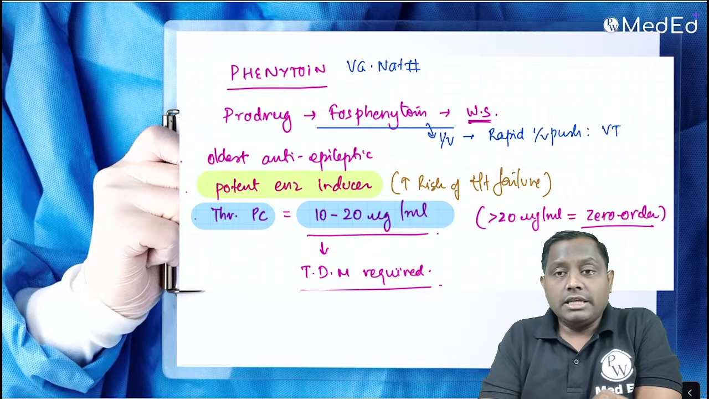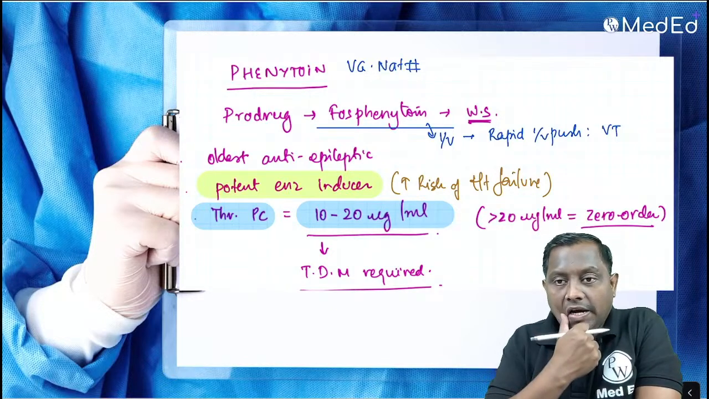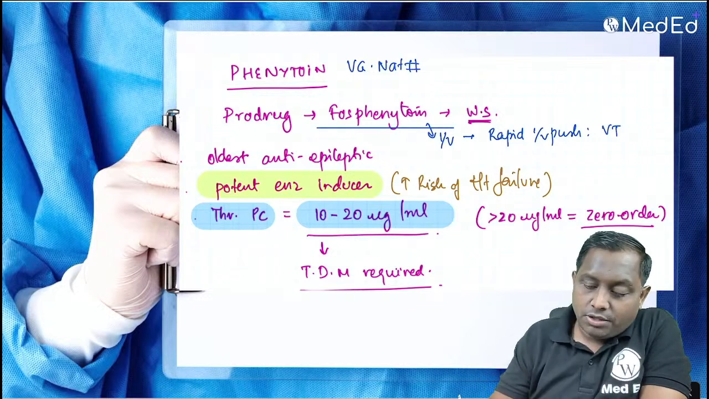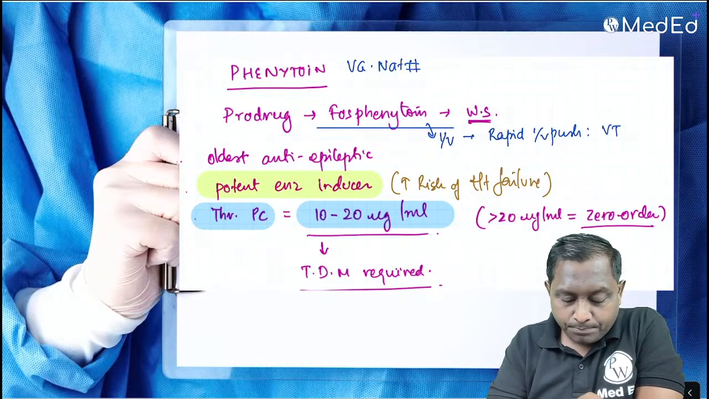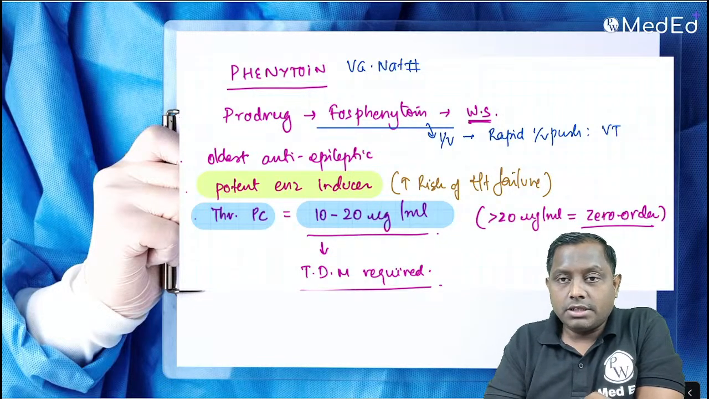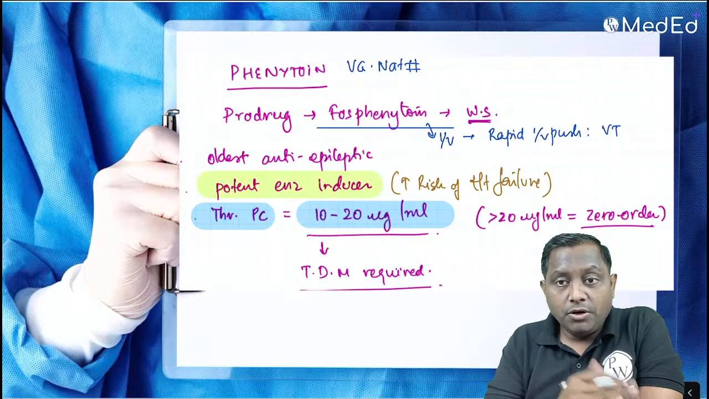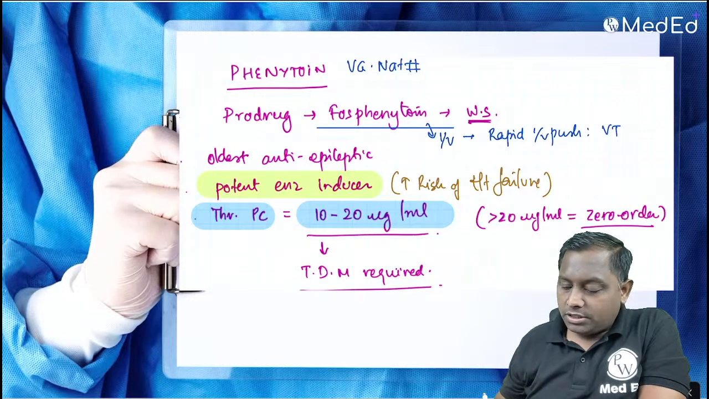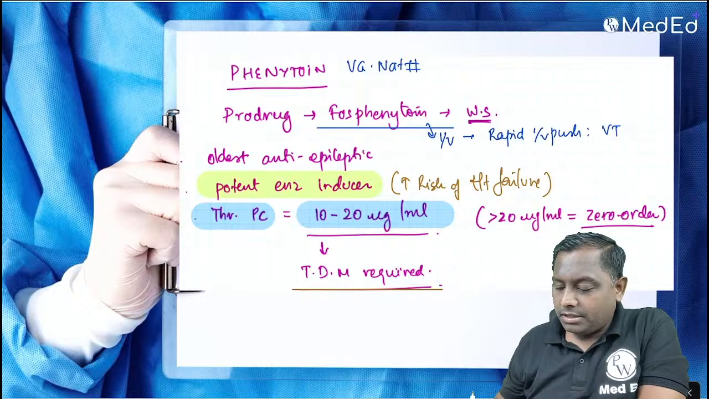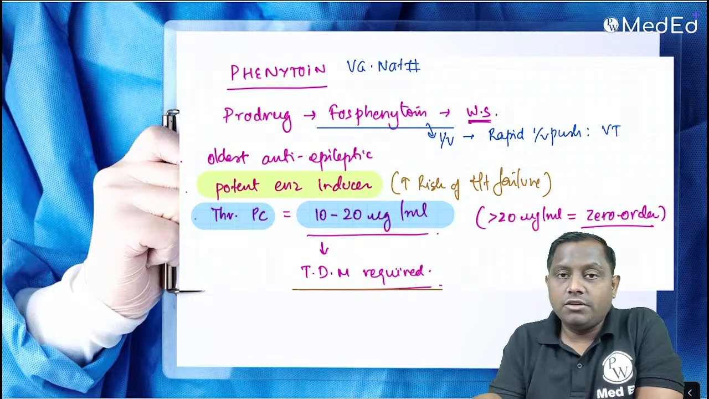In fact, there are very few drugs that follow zero order, and remember Phenytoin is one of the drugs that follows zero order kinetics beyond 20 microgram. Because they have a narrow therapeutic index, remember therapeutic drug monitoring is required with Phenytoin.